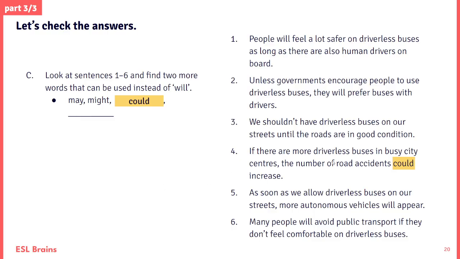If there are more driverless buses in busy city centres, the number of road accidents will increase. It could increase, for possibility. And the second one is should. We shouldn't have driverless buses on our streets until the roads are in good condition. Yeah? All right. I think that's it, everyone.